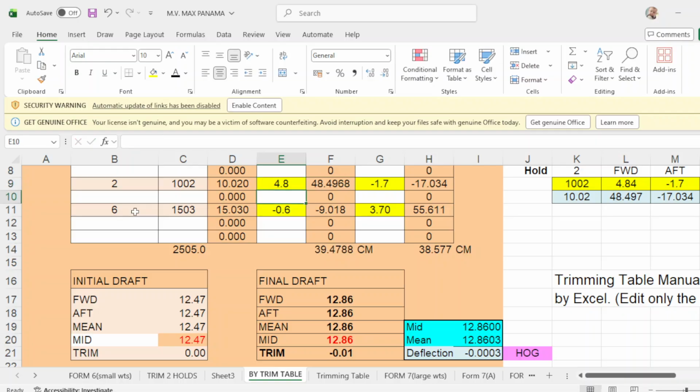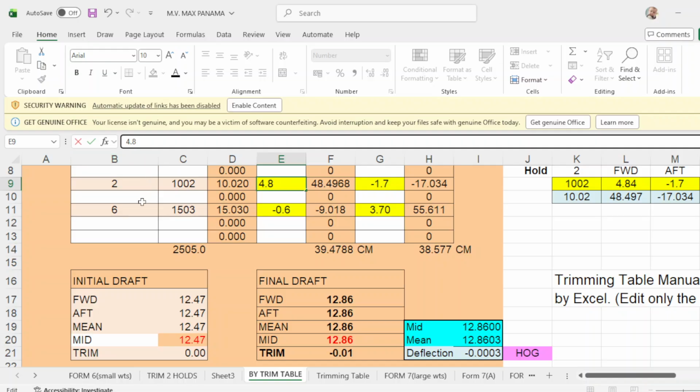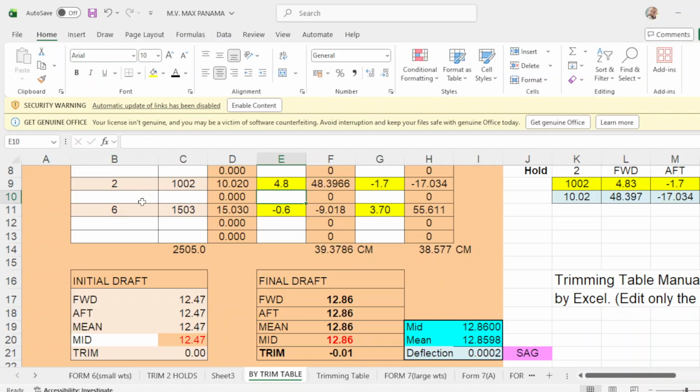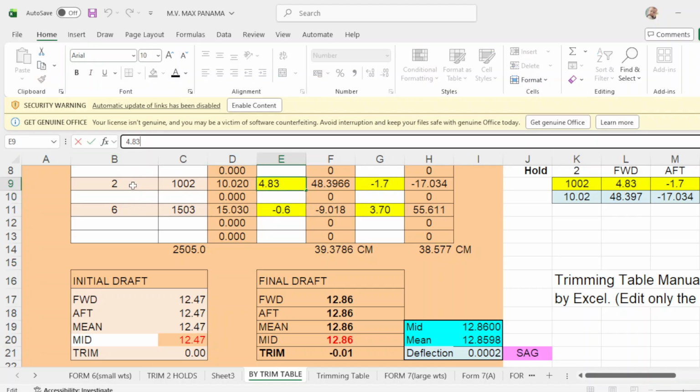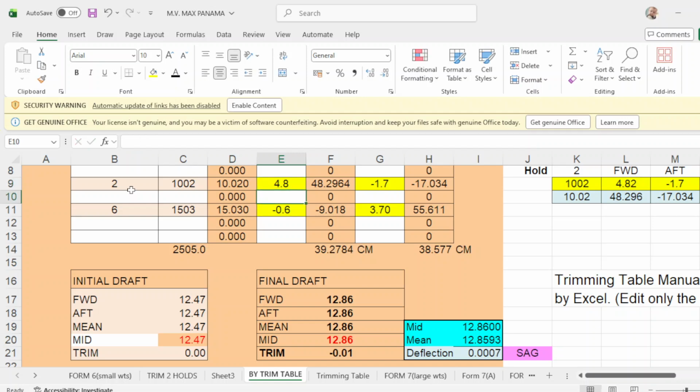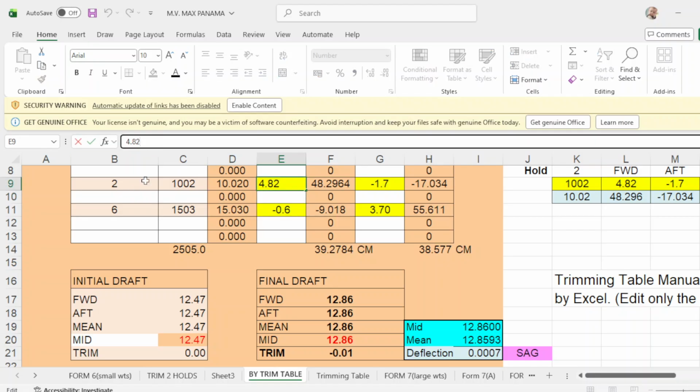Sorry, make this A3. A3, make this A2. And make it 8-1.